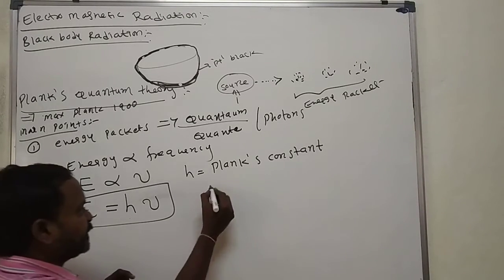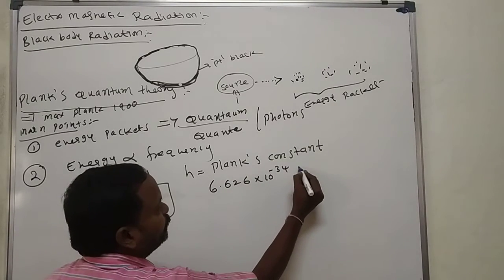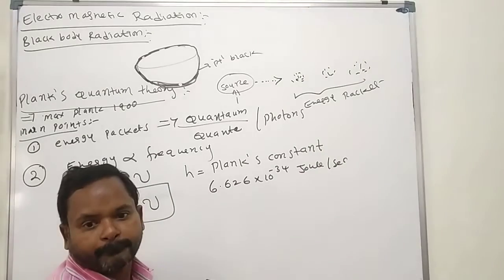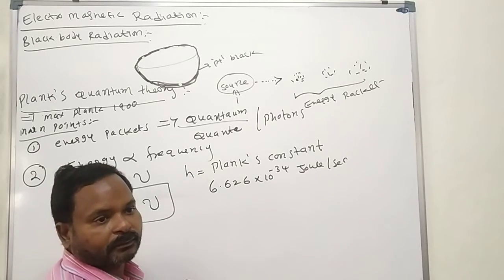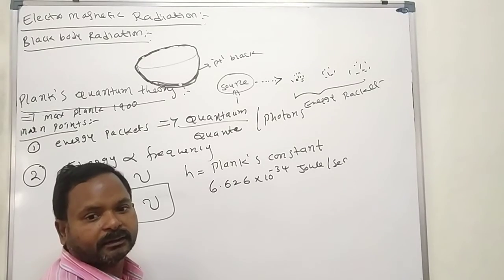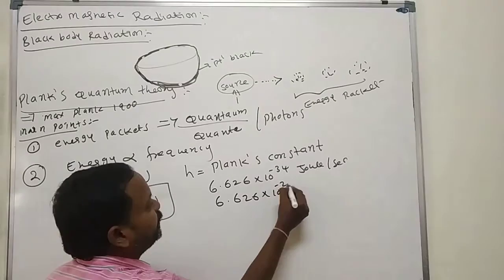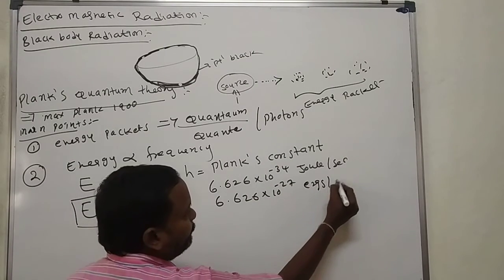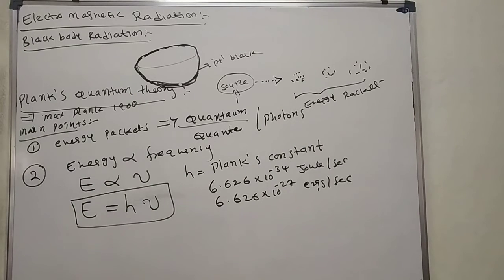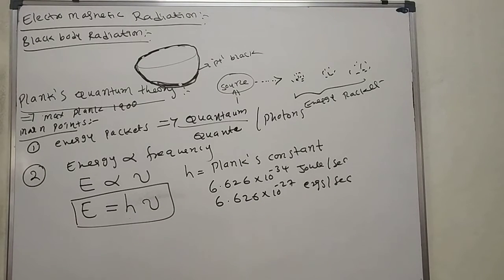The value of h is 6.626 × 10^-34 joule second. In CGS units, it is 6.626 × 10^-27 erg second. This is the value of Planck's constant.